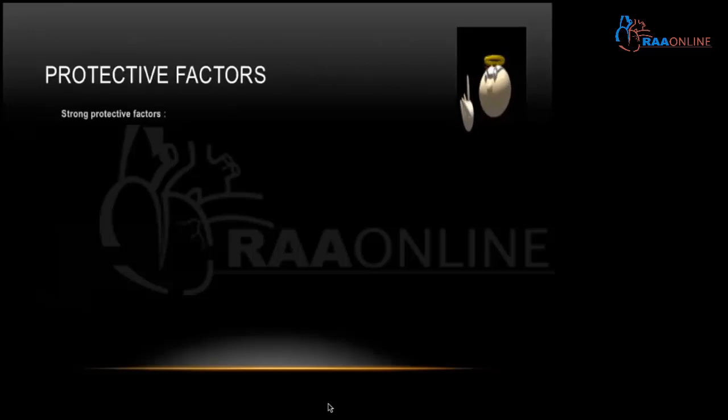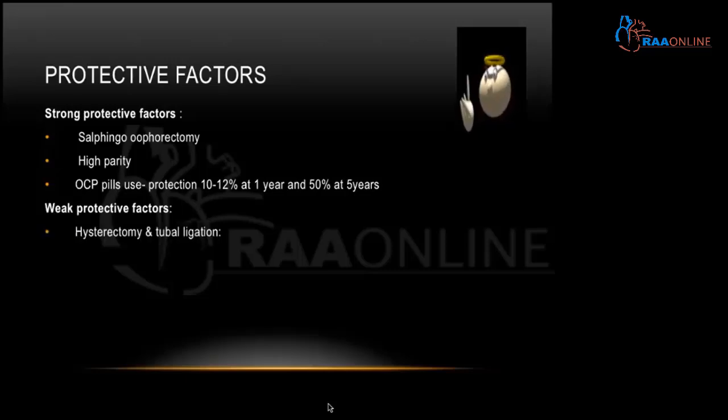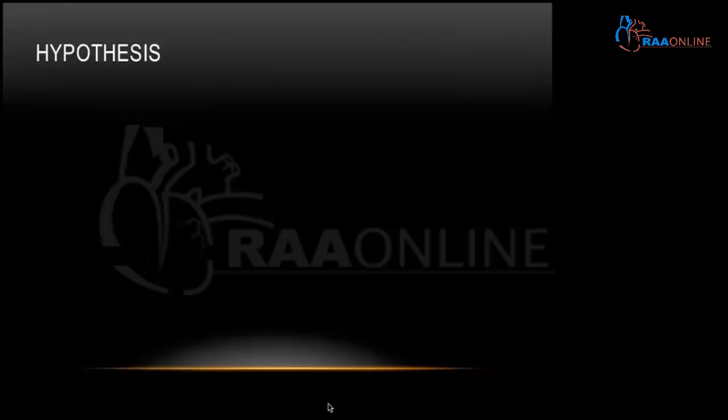Coming to the protective factors, there are certain strong protective factors like salpingo-oophorectomy, due to the interruption of ovarian blood supply to an extent, high parity, and oral contraceptive pill use, with protection of up to 10 to 12% at 1 year and 50% at 5 years, basically due to the decreased ovulatory cycles in all of these. Weak protective factors include hysterectomy, tubal ligation, incomplete pregnancy, and lactation.